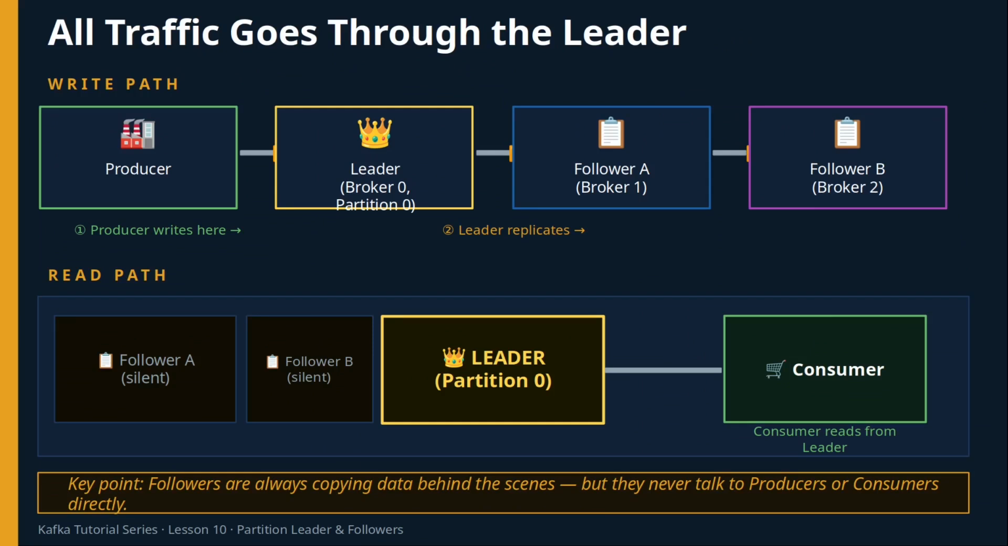Let's trace exactly how data moves through this system. For the write path, the producer sends a message directly to the leader, in this example, broker 0 for partition 0. Once the leader receives and stores the message, it replicates it out to follower A and follower B. The producer never talks to the followers. For the read path, the consumer reads directly from the leader. The followers are there in the background, silent, constantly syncing, but they don't serve reads. The key point is this: followers are always copying data behind the scenes, but they never directly handle producers or consumers. The leader is the only one doing the active work.